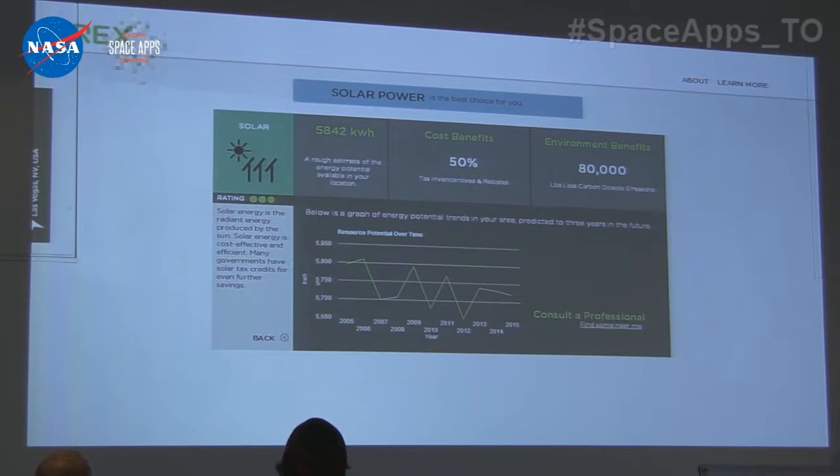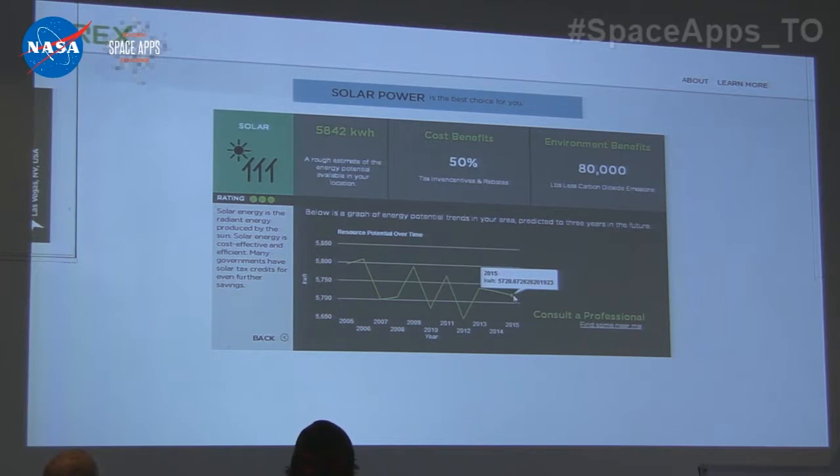We not only provide the historical data for the last couple of years of the energy potential for solar, we use a Monte Carlo simulation to predict the energy potential for not 1, not 2, but the next 3 years. That's crazy. Let's say right now you're like, hey, I want to invest in solar energy. Based on our estimation, it shows maybe it's not a great idea. Of course, we can't predict the future. We can only provide you an estimate.